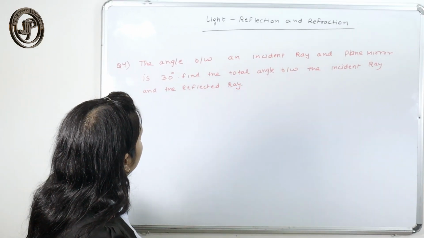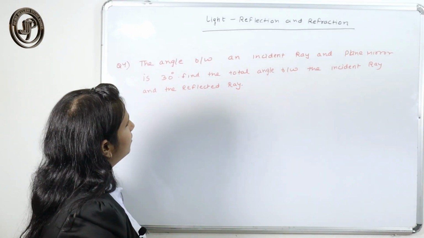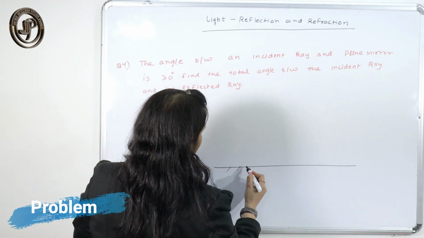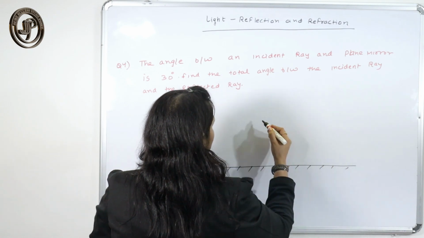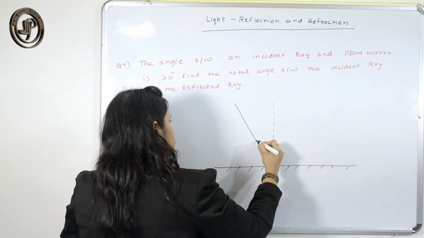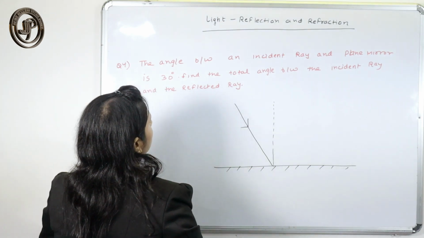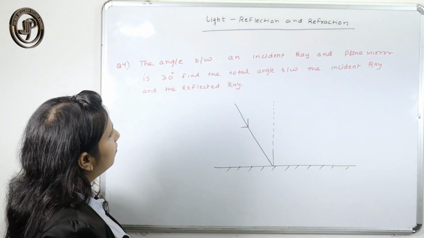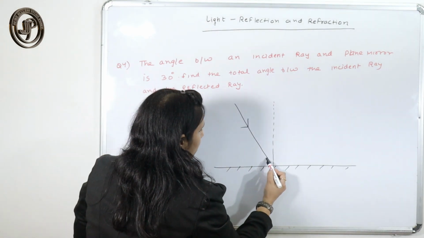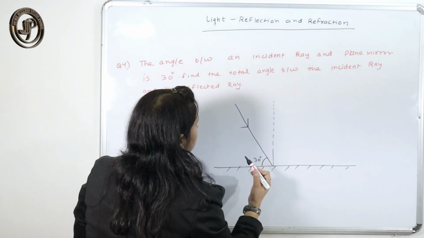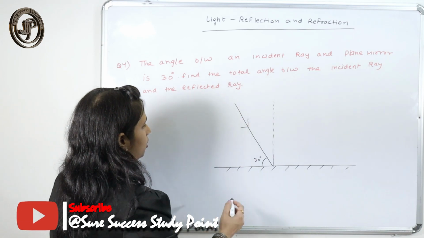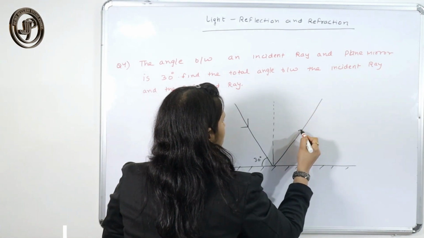Here in this question, the angle between the incident ray and the plane mirror is 30 degree. If this is a plane mirror, and this is the normal, and this is the incident ray. What is the angle between the incident ray and the plane mirror? This angle is given, 30 degree. This is your reflected ray.